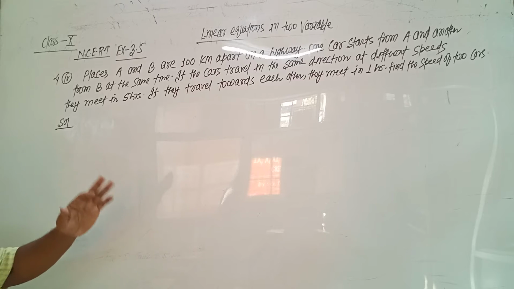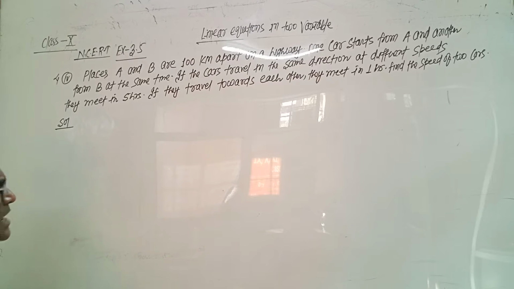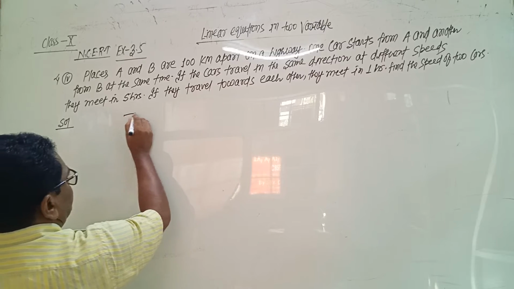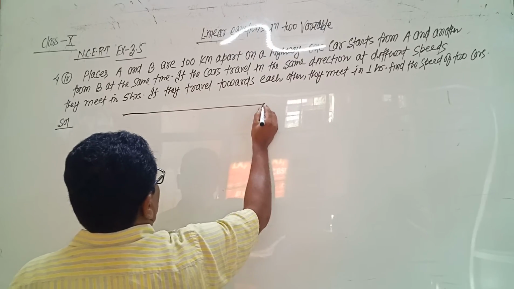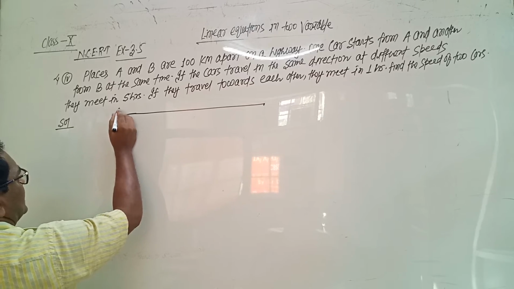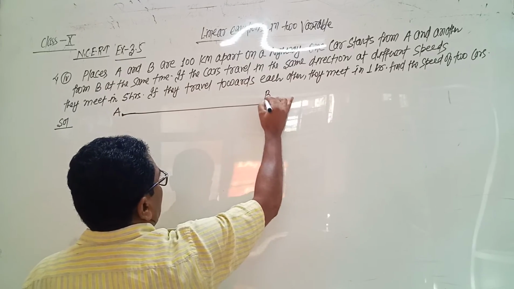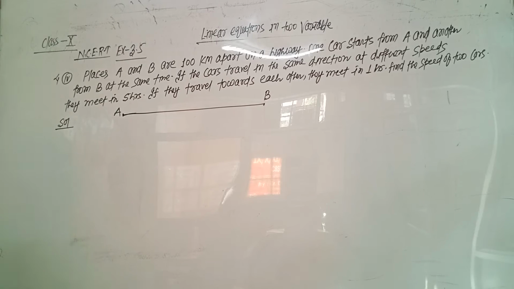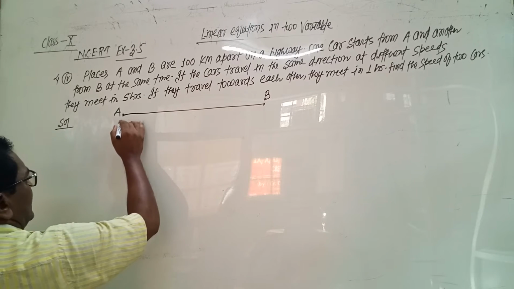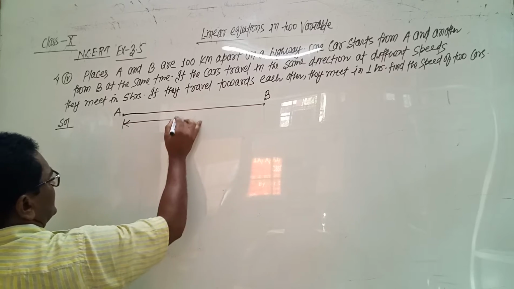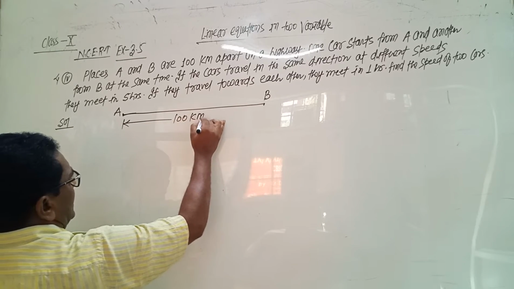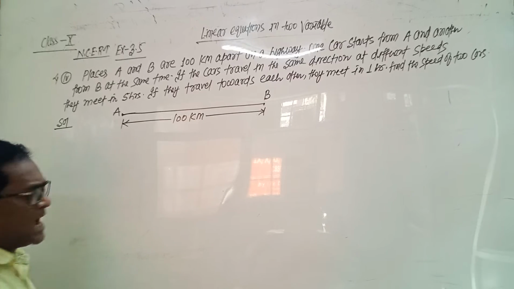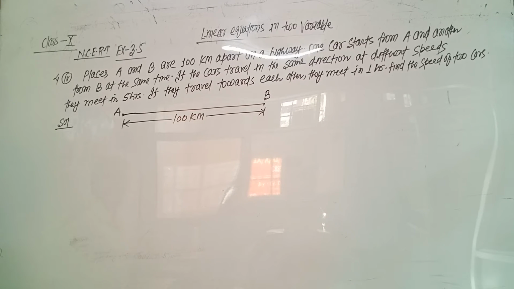Places A and B are 100 km apart on a highway. On a highway there are two places, A and B, and the distance between place A and B is 100 km. One car starts from A and another from B.